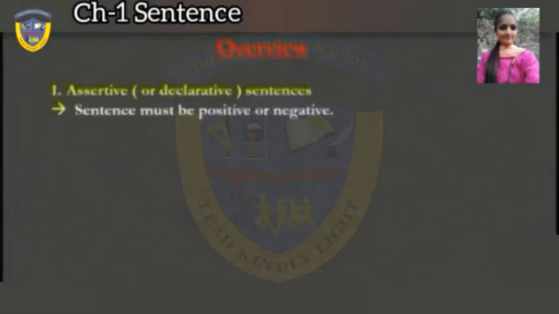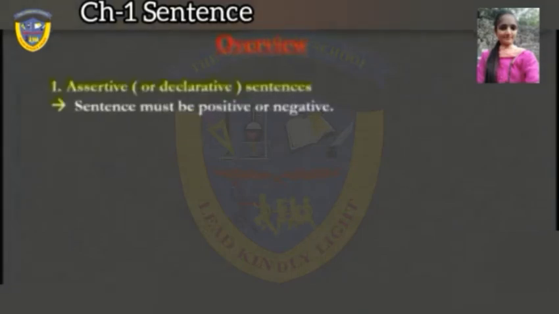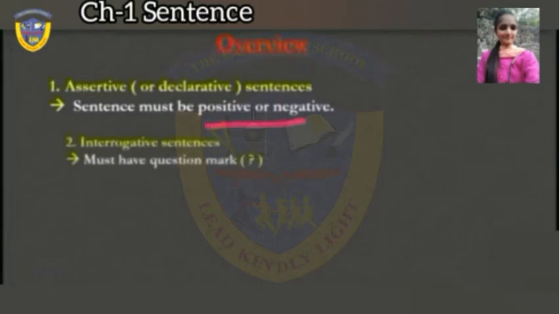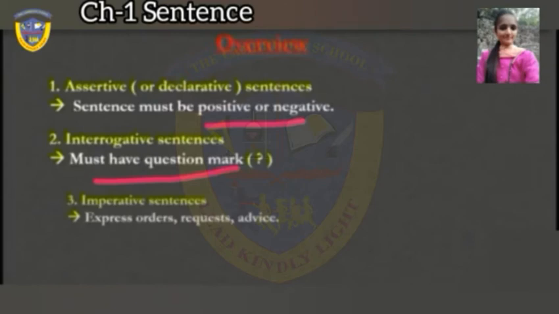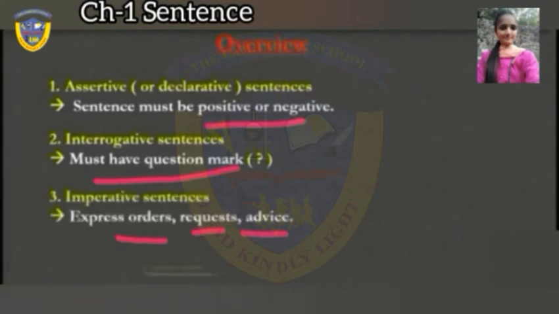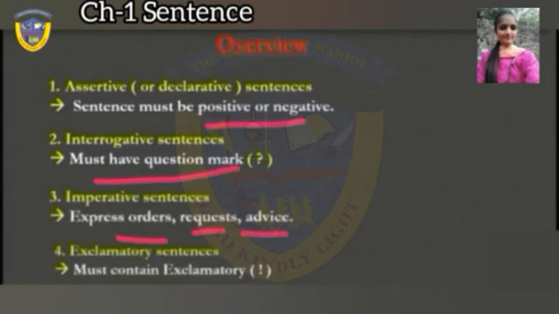Let's take an overview so that you will learn it completely. First type, assertive sentences. These sentences must be positive or negative. Interrogative sentences must have a question mark with them. And then our third type, imperative sentences. They express orders, requests, or advice. And then last, exclamatory sentences. They must contain an exclamation mark with them. So these four are the types of sentences.